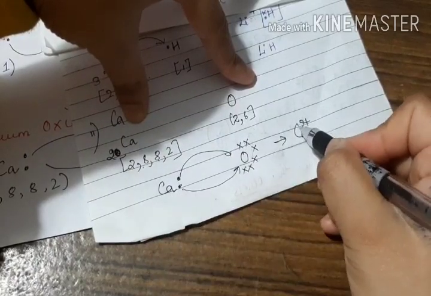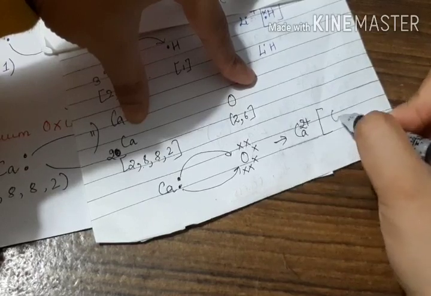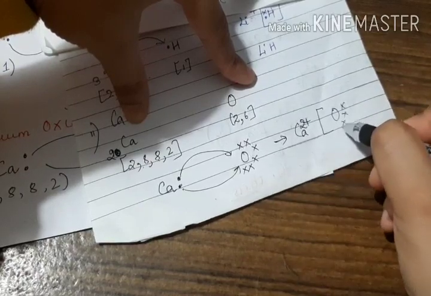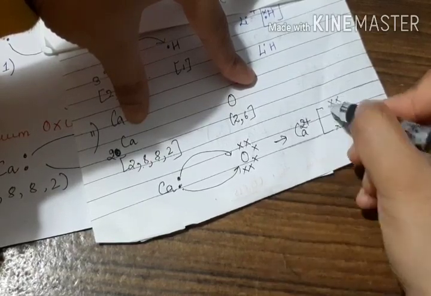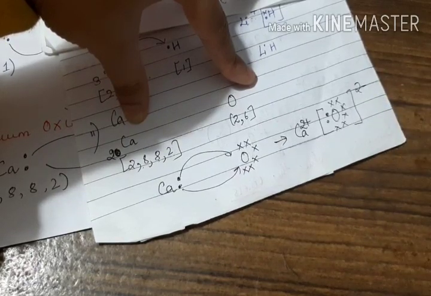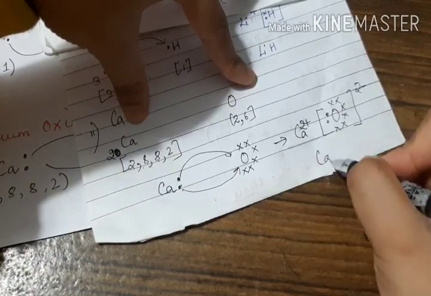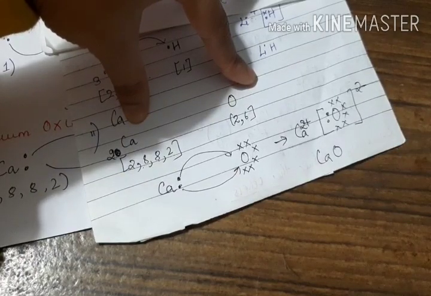Don't just write 1 plus. Oxygen had 6 of its own and gets 2 more from calcium, so it will be O 2 minus. So 2 plus and 2 minus attract, and it forms CaO.